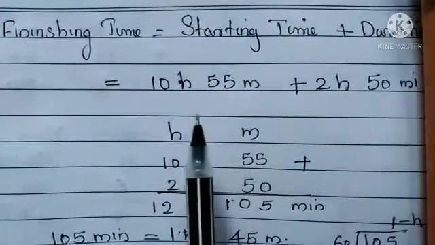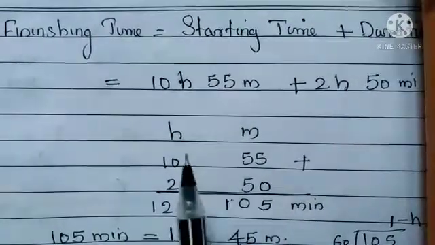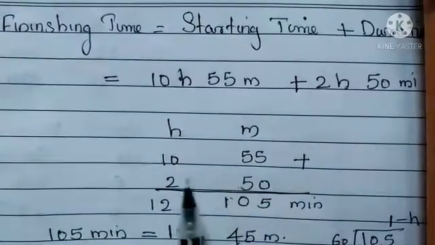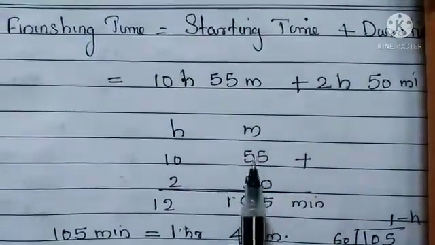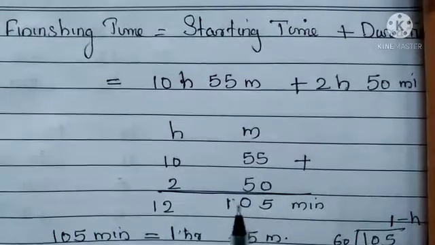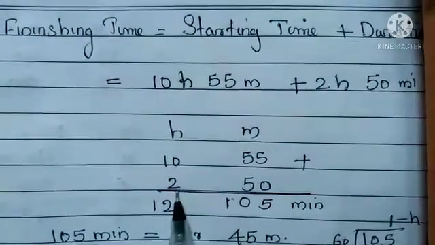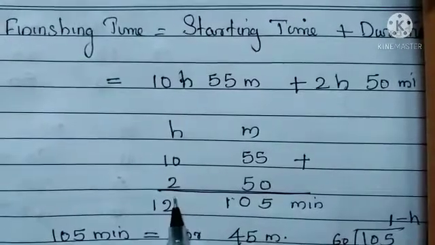You know very well how to add time. Write hours and minutes separately and then add. 55 minutes and 50 minutes, by addition we will get 105 minutes. Here 10 plus 2 is 12 hours.